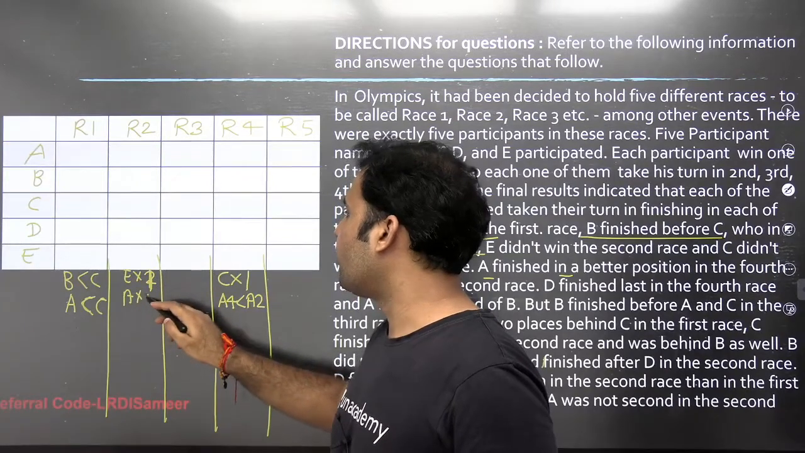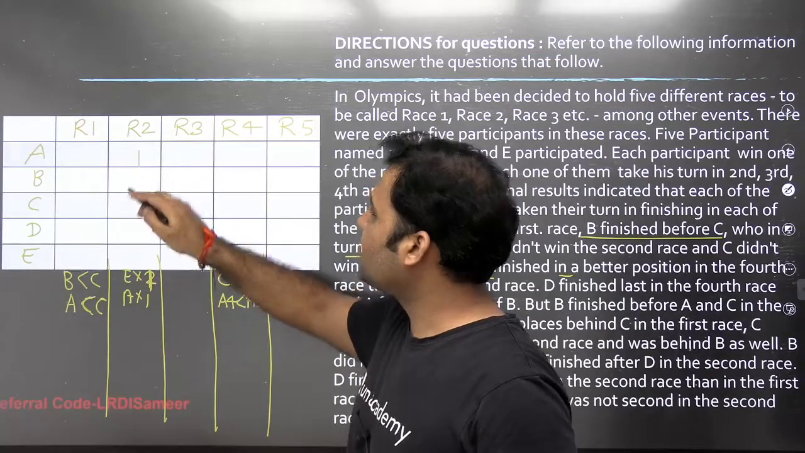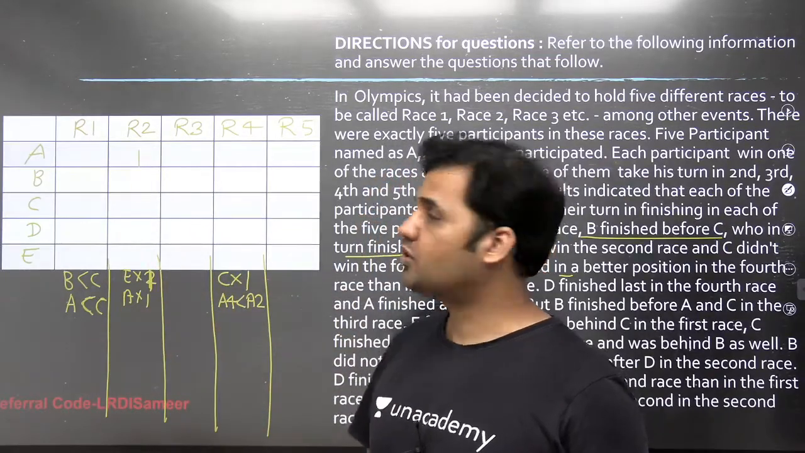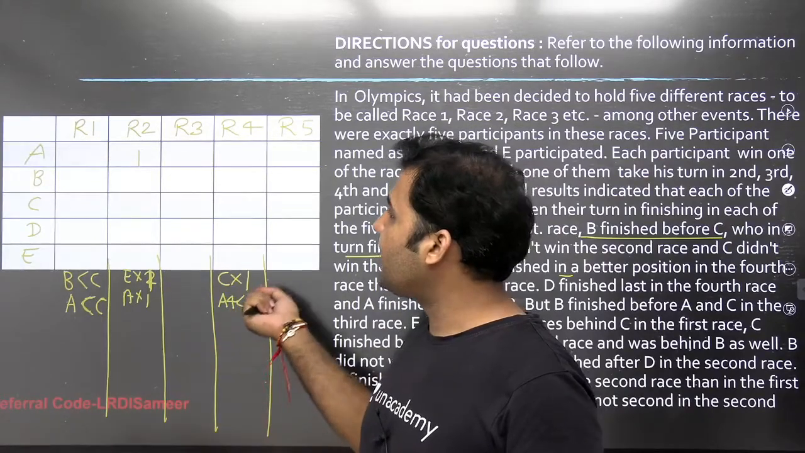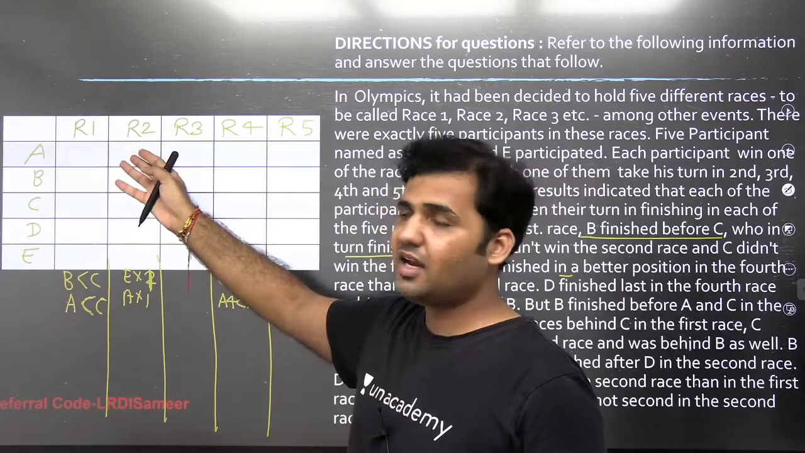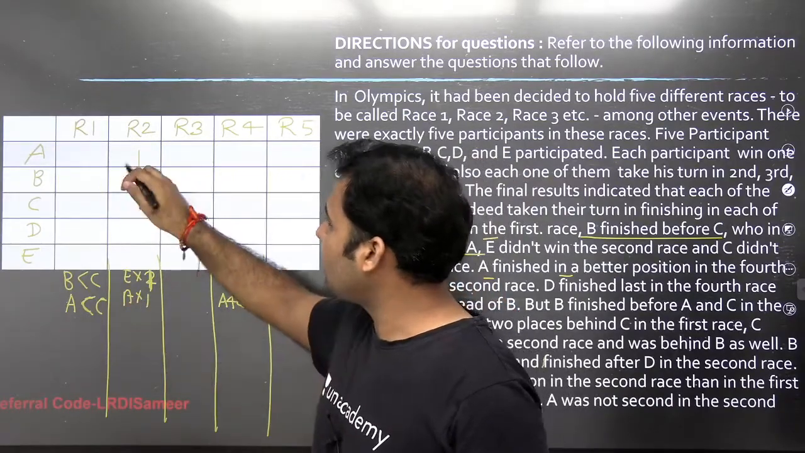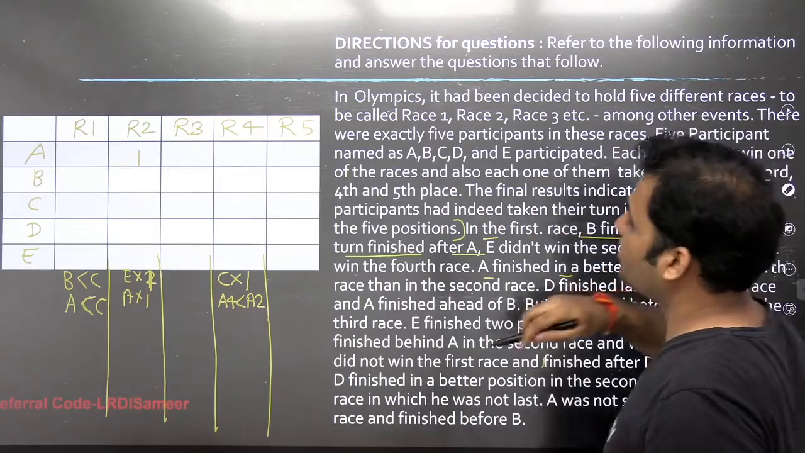The reason A cannot get rank 1 over here is because if I'm assigning rank 1 to A in race 2, then how can the position of A in race 4 be better than the position of A in race 2, because there is no rank better than 1, right? So therefore A cannot be 1 in race 2. So this is how you are supposed to solve the set.